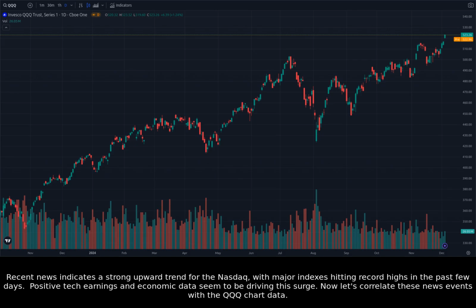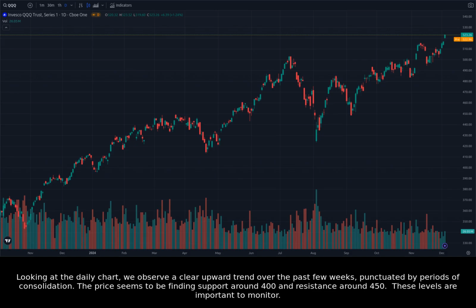Now let's correlate these news events with the QQQ chart data. Looking at the daily chart, we observe a clear upward trend over the past few weeks, punctuated by periods of consolidation. The price seems to be finding support around 400 and resistance around 450. These levels are important to monitor.